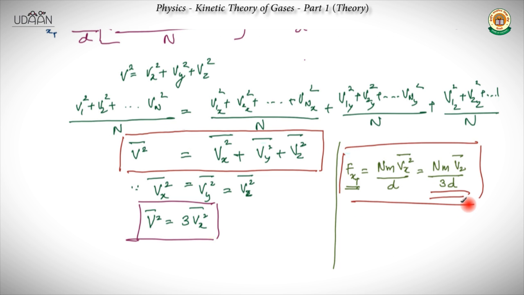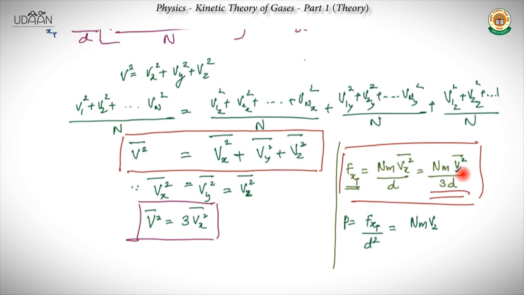Now we can write down the pressure with the help of this, because it was the average force per unit area. So pressure would be Fx total upon d square, which is equal to n m, by 3. Oh, it was actually v square, I just wrote it wrong here.